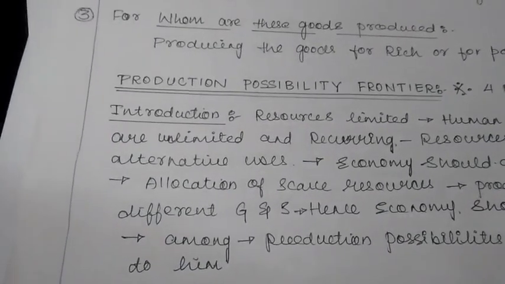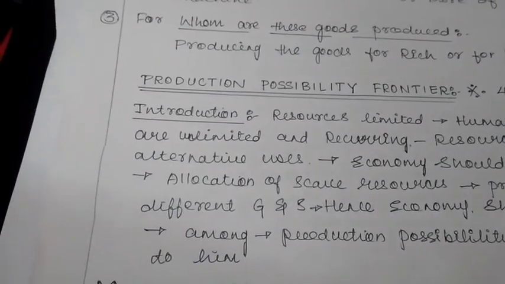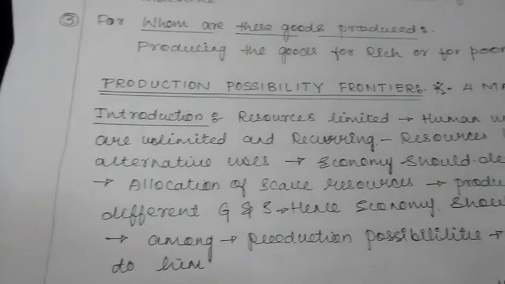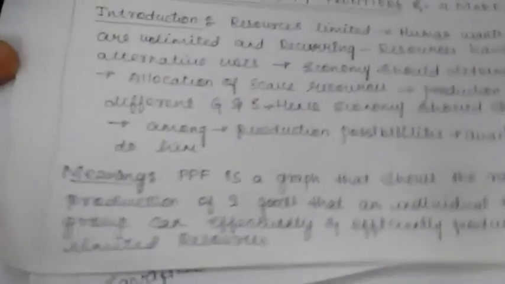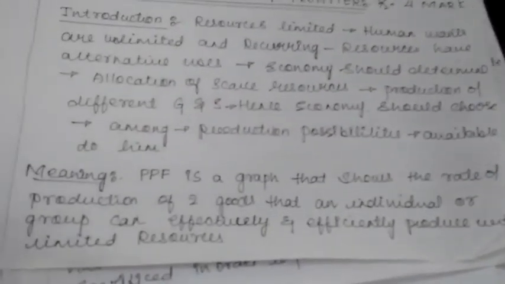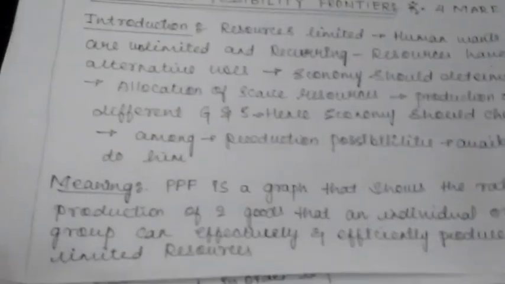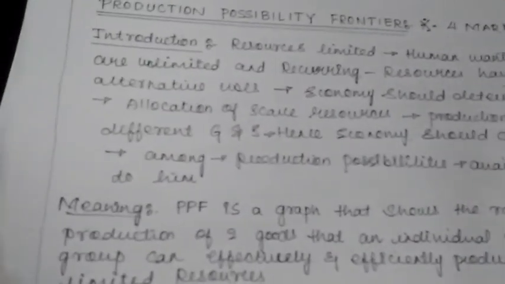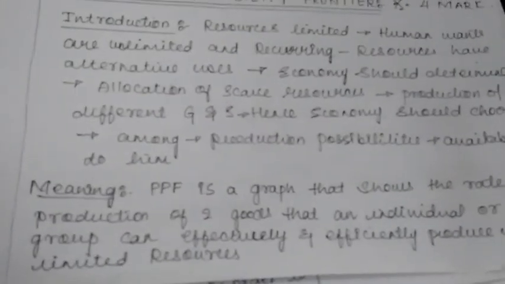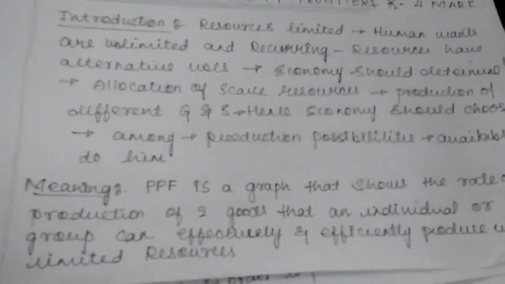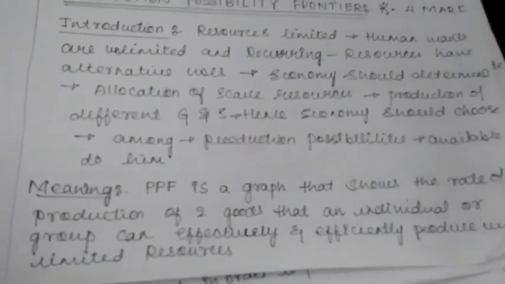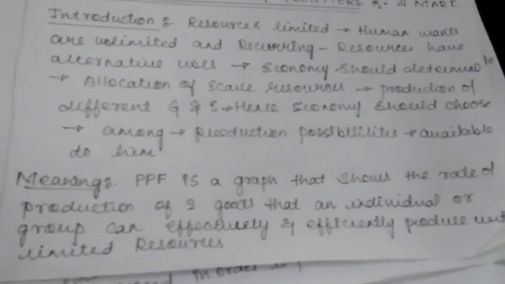You have a table. Once you look at the table, you can easily understand what this production possibility is. Now, production possibility frontier. Girls, before production possibility frontier, let me tell you what production possibility set is. You should also know, because that is a 2-mark question. Production possibility set is a 2-mark question.